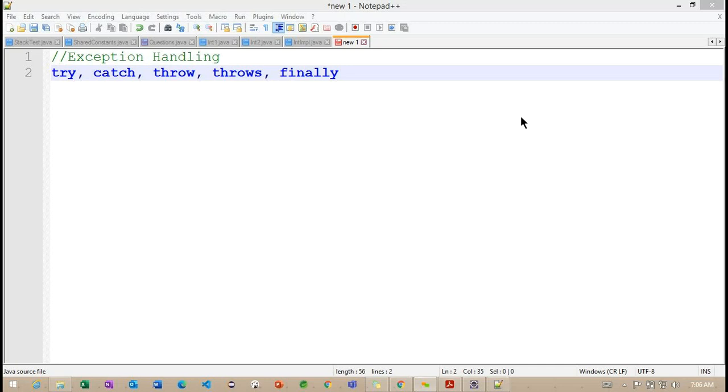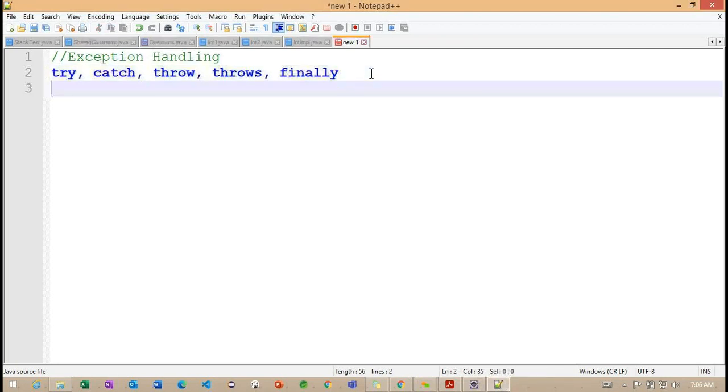Sometimes our code also throws an exception. So basically, the runtime system can generate an exception, and sometimes our code also throws an exception. Now if I get an exception here, using these 5 keywords, we are going to handle these exceptions.